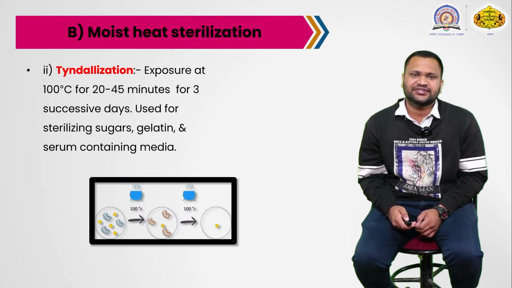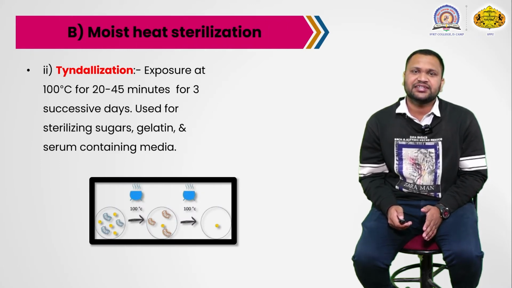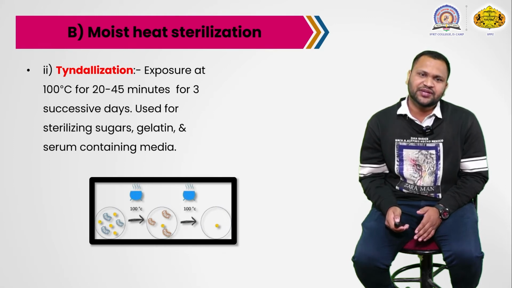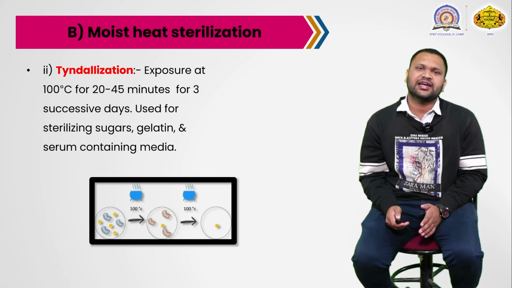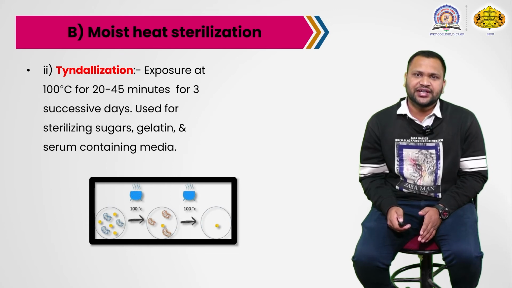Then the second technique at 100 degrees Celsius is tyndallization. We have to expose our material at 100 degrees Celsius for 20 to 45 minutes for 3 successive days.